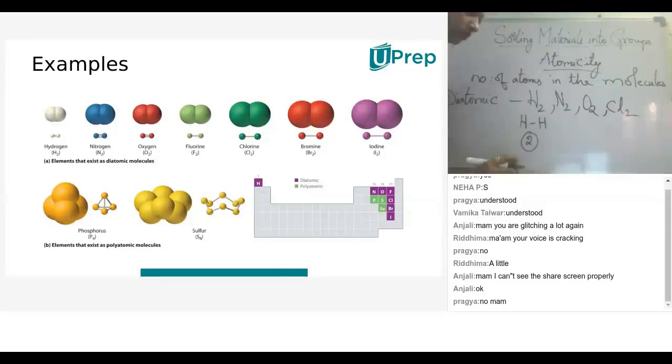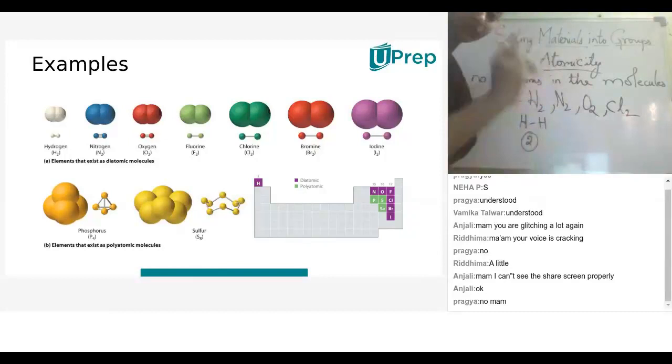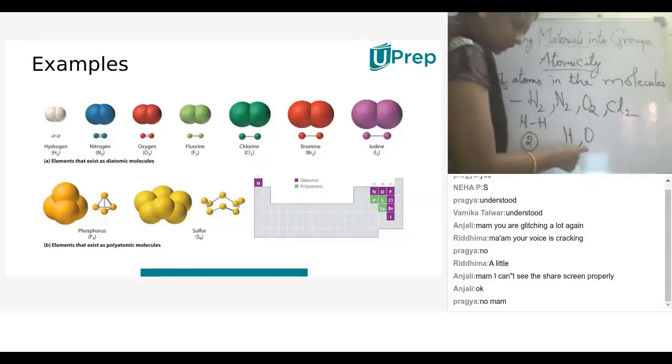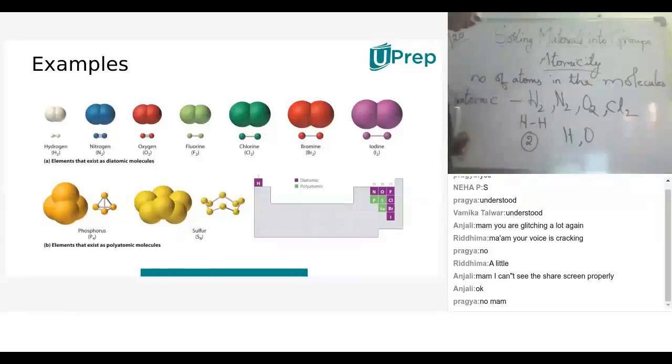So diatomic means H2, N2, O2 and Cl2. That means 2 atoms of hydrogen, 2 atoms of nitrogen, 2 atoms of oxygen, 2 atoms of chlorine. In general, they are present in the atmosphere like that. Single oxygen won't be present in the atmosphere. If single oxygen is present, it searches for another oxygen and they combine covalently to form O2. That O2 is what we inhale. We can't inhale single O. That's why they are called diatomic; di means 2. Any doubts? No, ma'am. So now let us see triatomic.